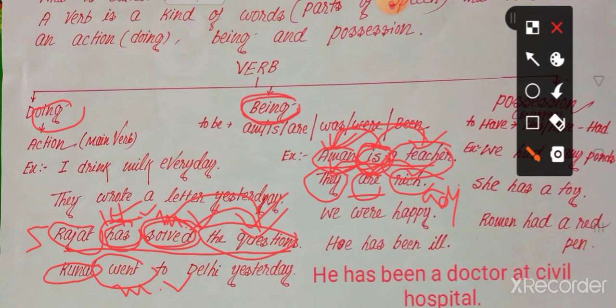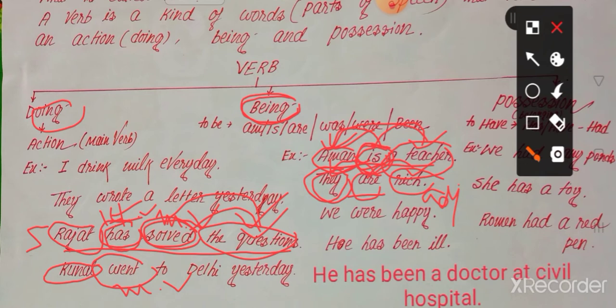Why? Because it says something about the subject "they". That's why "rich" is the subject complement, and the verb "are" links the subject "they" and the subject complement "rich". That's why "are" is a linking verb here.